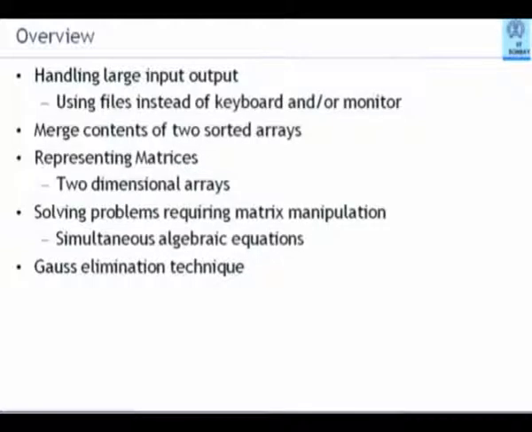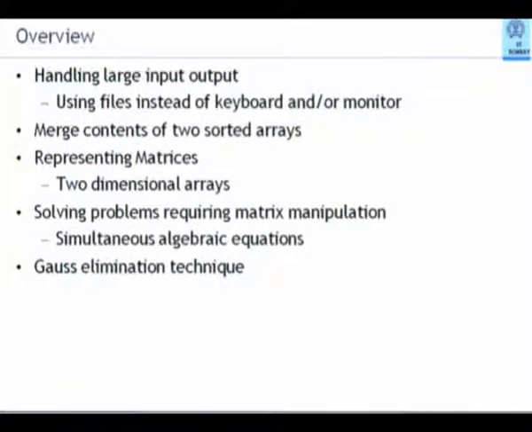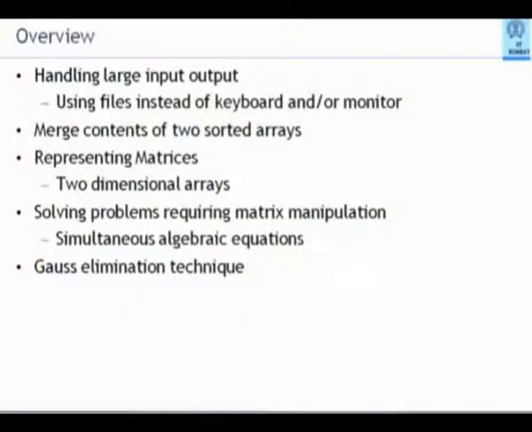Hello, good morning. Last time we discussed the array structure and saw how we could use arrays to rearrange a large number of numbers in sorted order. So as I said last time, we will be discussing matrices, which are nothing but two-dimensional arrays, and we will see a specific problem which can be solved only using matrices very easily, and that is the problem of solving a set of simultaneous algebraic equations with a large number of unknown variables.